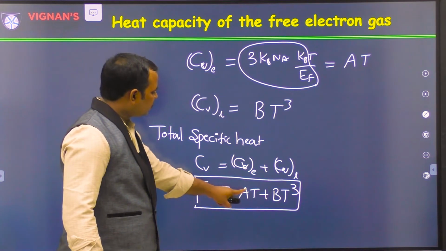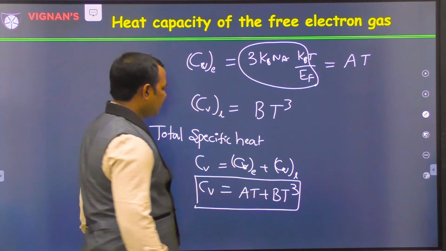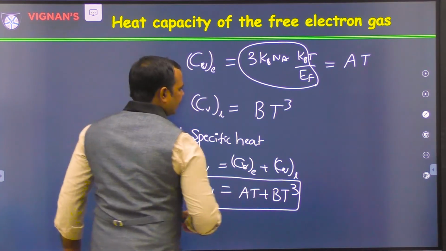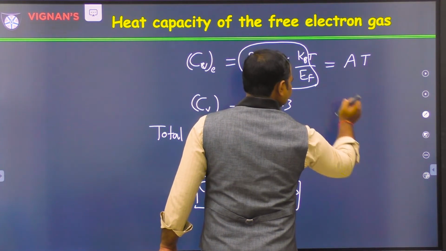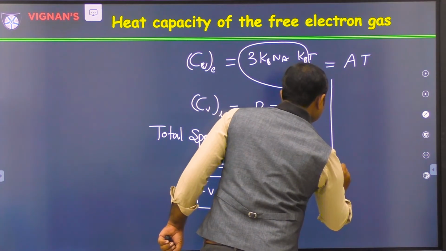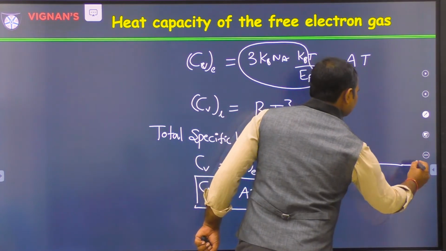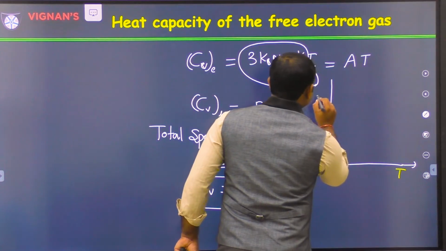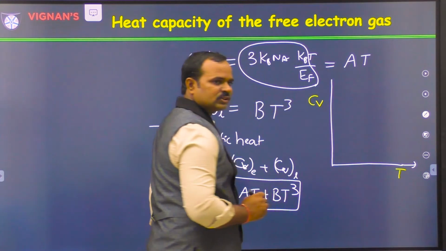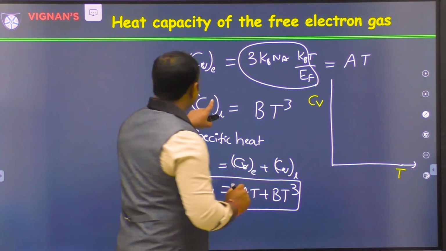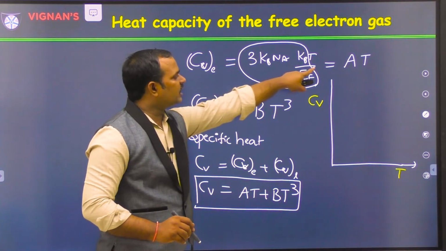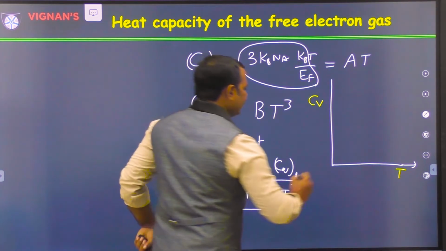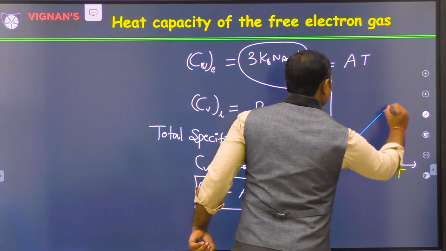Now, if you wanted to draw a graph for this one, it will look like this. This is the temperature axis, this is the specific heat, this is the total specific heat. Now the electronic contribution is directly proportional to temperature, so we get a straight line passing through the origin.